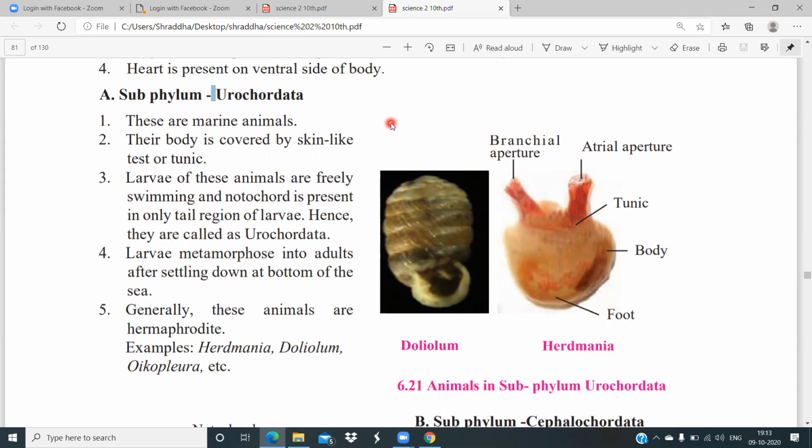And examples are Herdmania, Doliolum, and Oikopleura. So these are the examples. And the skin is known as tunic or test. I hope you have understood now. Urochordata.